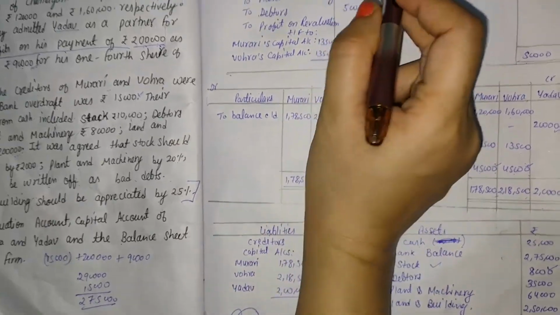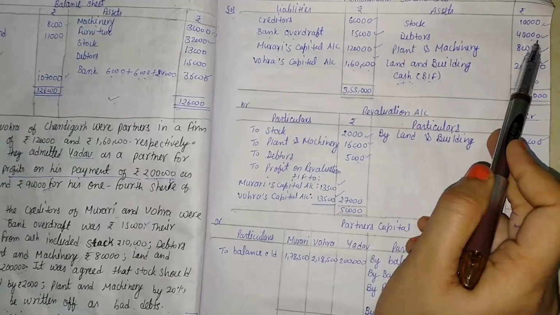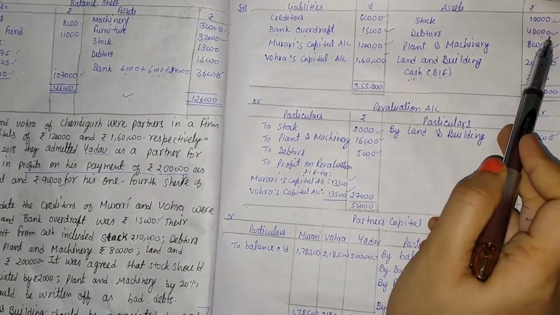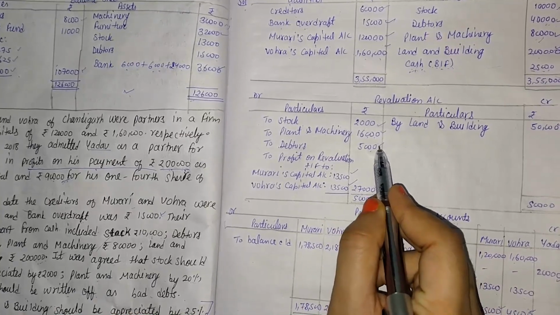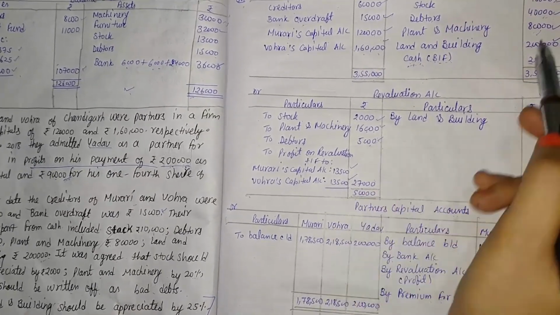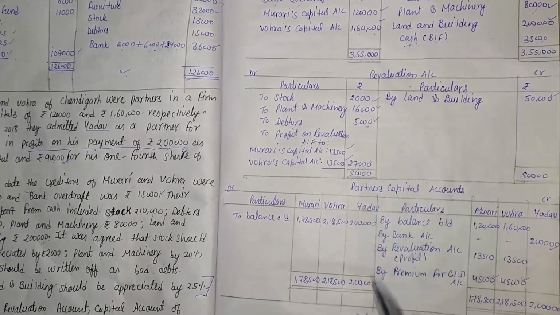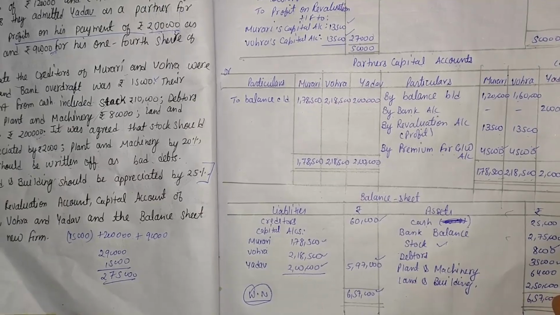Now the second point given in the old balance sheet is debtors. The debtors value is 40,000, and in the revaluation account we find a 5,000 decrease in the value of debtors. So 40,000 minus 5,000 is 35,000. So the debtors value is 35,000.